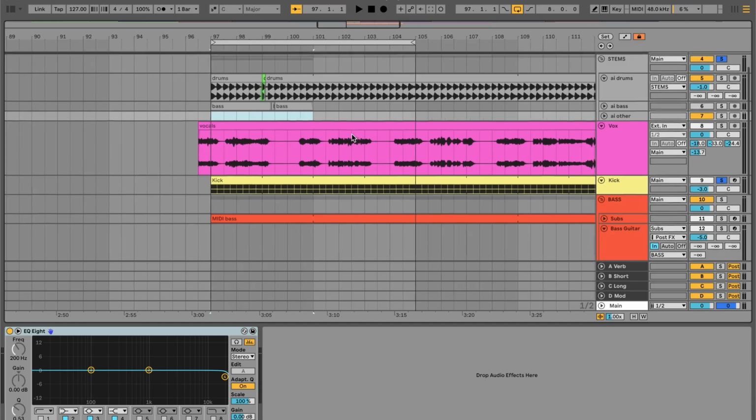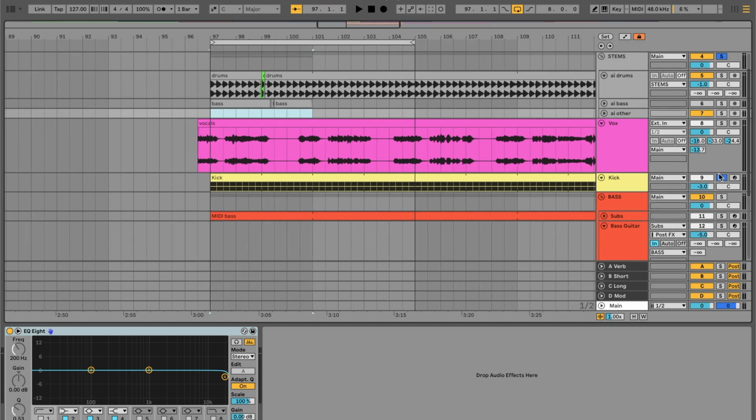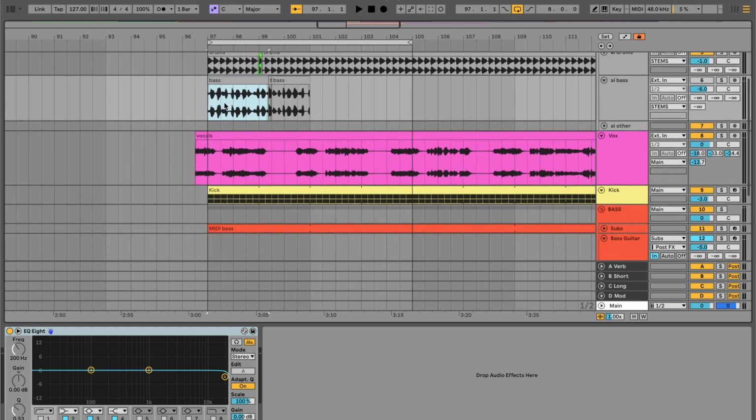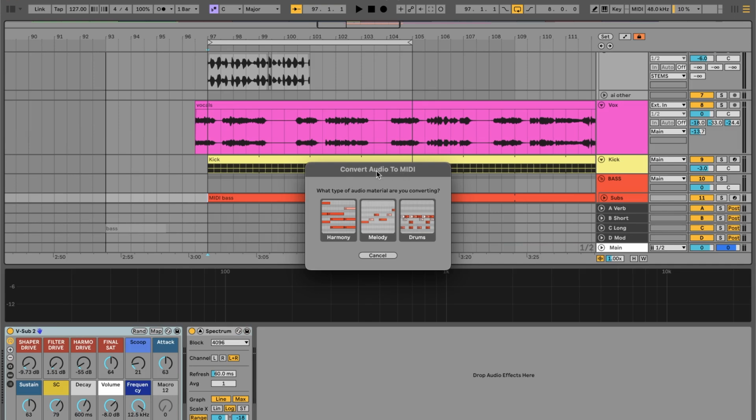So what I like to do is move on to the bass next, and to quickly get the bass going, the AI stem separating tool that I use is called Nulo Stems, and one of the reasons that I like it is it'll separate out the drums, bass, and vocals and synths all in one shot. So then I can grab the AI bass stem that I have here, and you can drag that into a MIDI clip like this, and it'll do the convert audio to MIDI function.